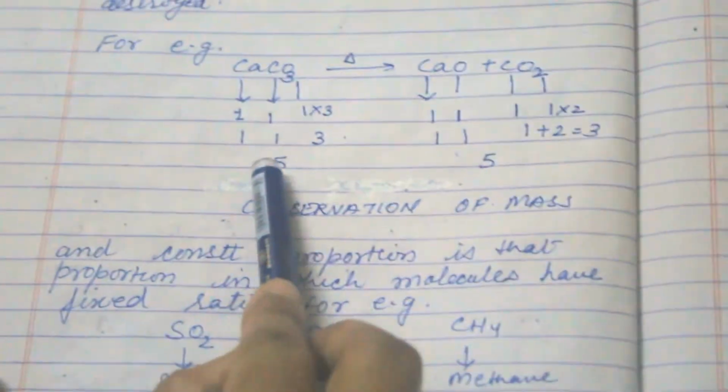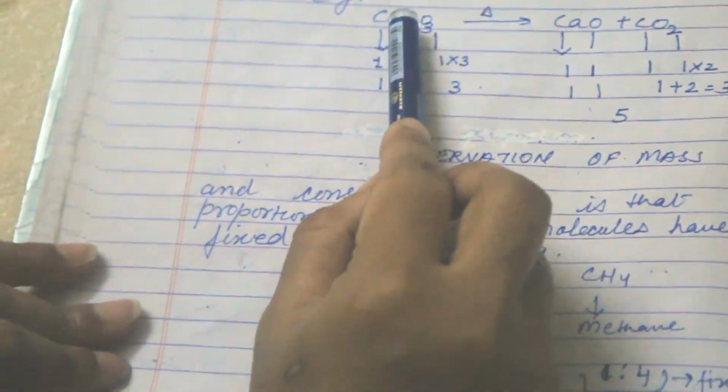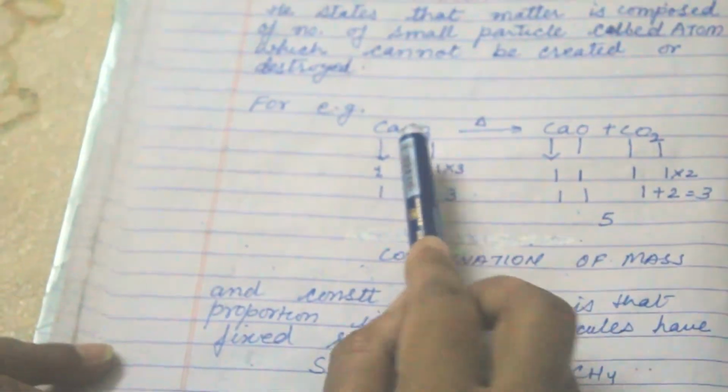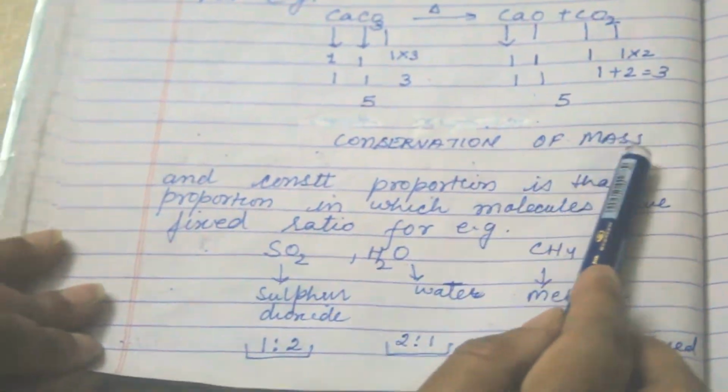So this proves that mass is conserved. Whether the reactant changes into product, the mass remains the same. So this proves the conservation of mass.